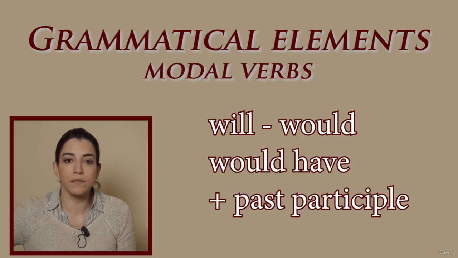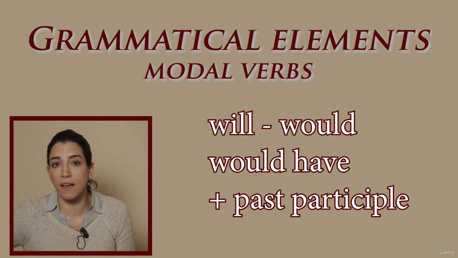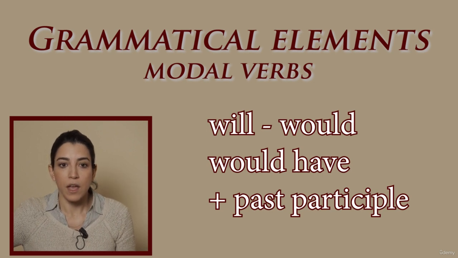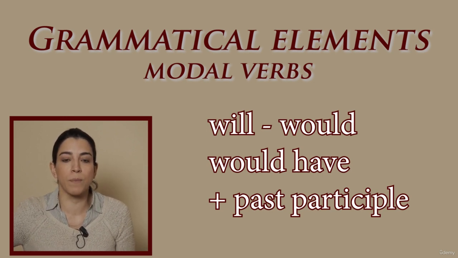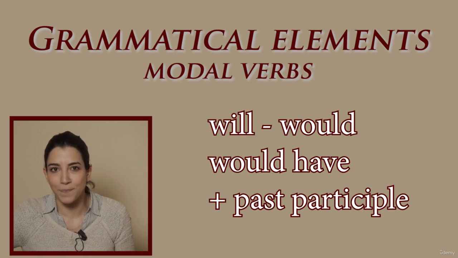We use would have plus the past participle of the main verb when we imagine something that didn't happen in the past. For example, I would have called you, but I didn't have your number. Sheila didn't invite me to her birthday party. I wouldn't have come anyway.